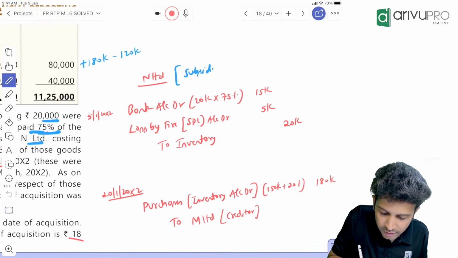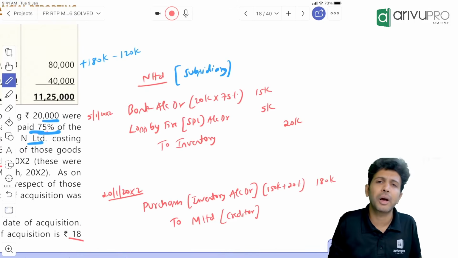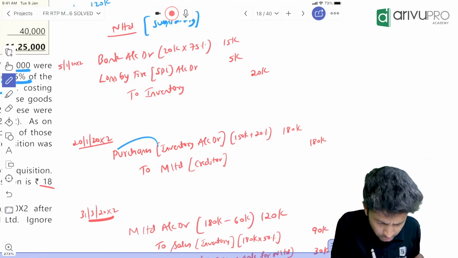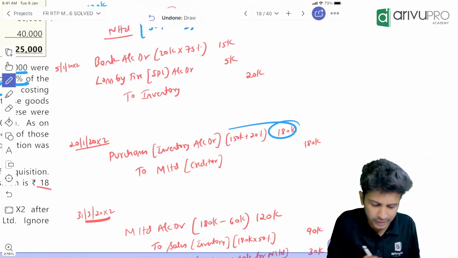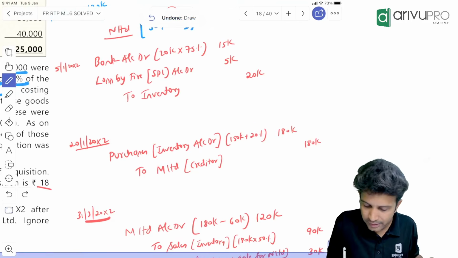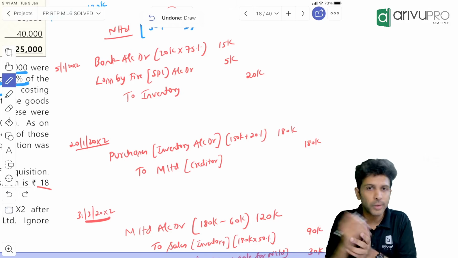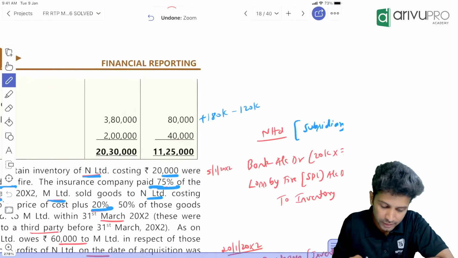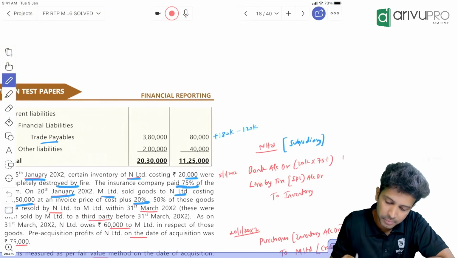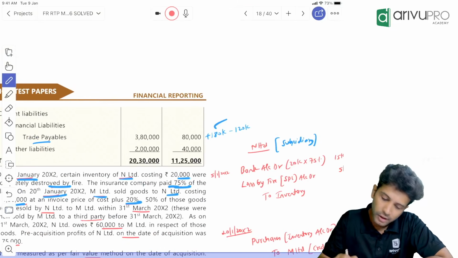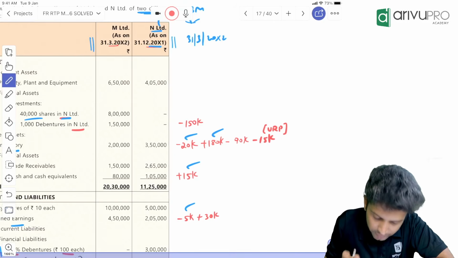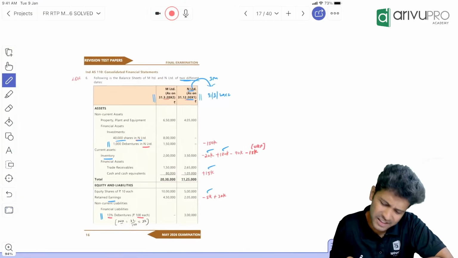Okay, every entry. So the entry will be purchase account debit. How much? Parent sold for 180, and subsidiary will buy for 180. So purchase inventory will increase by 180. M Limited financial liability creditor will increase by 180 as well because we have to pay. So check: inventory increase 180, financial liability increase 180 here. This is your financial liability trade payable will increase by 180. Sorted. Similarly, inventory also will increase by 180 of subsidiary. I've written here add 180. Okay, that's it. All right.